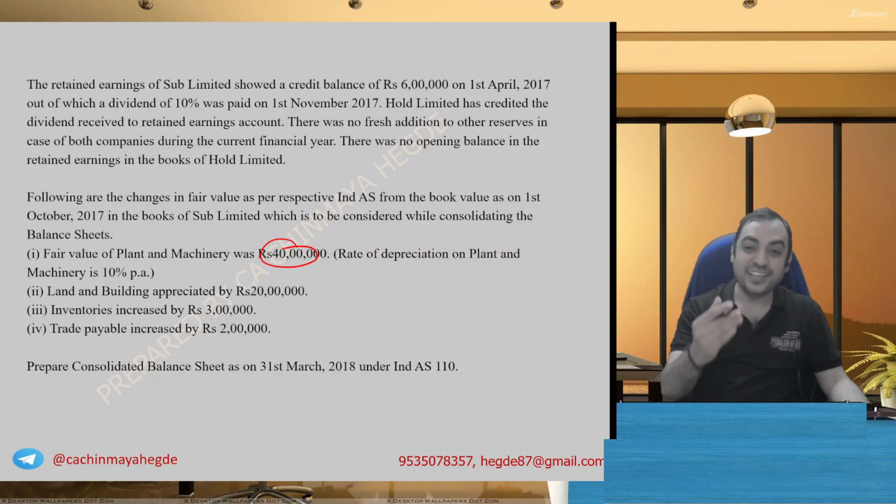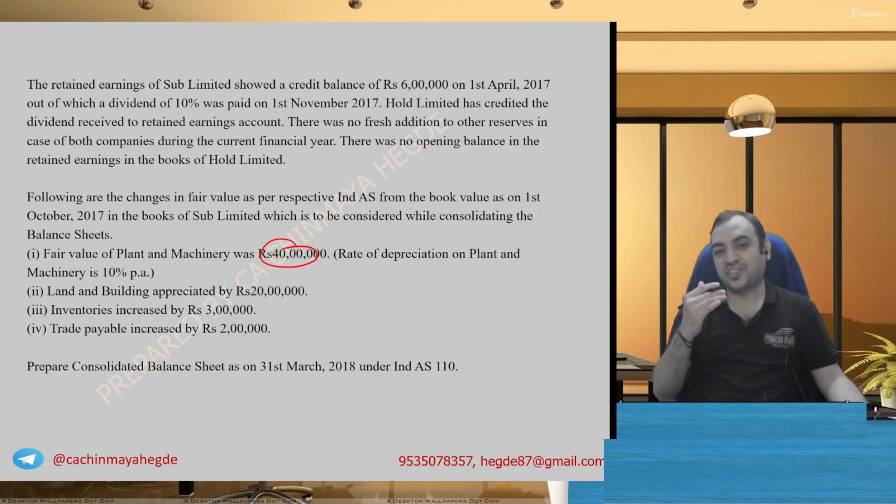Okay, this is where certain reasonable assumptions have to be made. Before I tell those assumptions, I want to know whether you can come up with those and the calculations. They have given you fair value. We have to compare with book value. What is the book value on the date of acquisition? Date of acquisition is 1st of October.